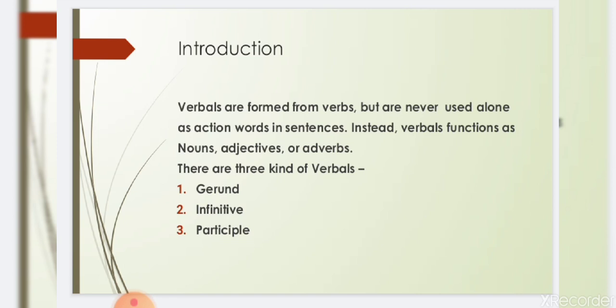We should see that verbals are formed from verbs but are never used alone as action words in sentences. Instead, these verbals function as nouns, adjectives or adverbs. And now these verbals have three different kinds, that is gerund, infinitive and participle.